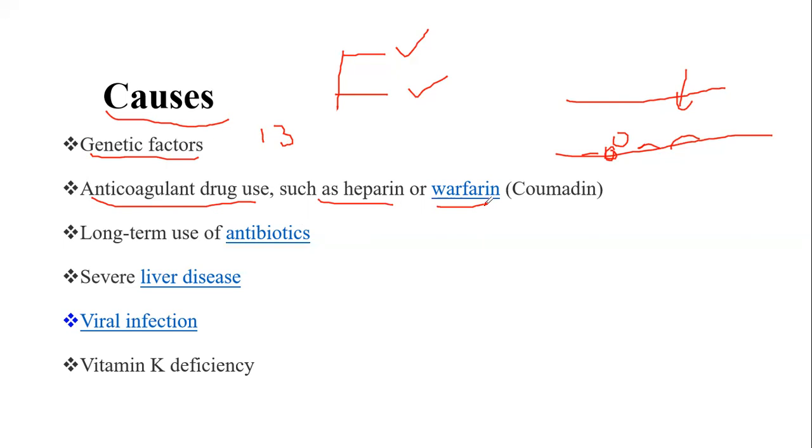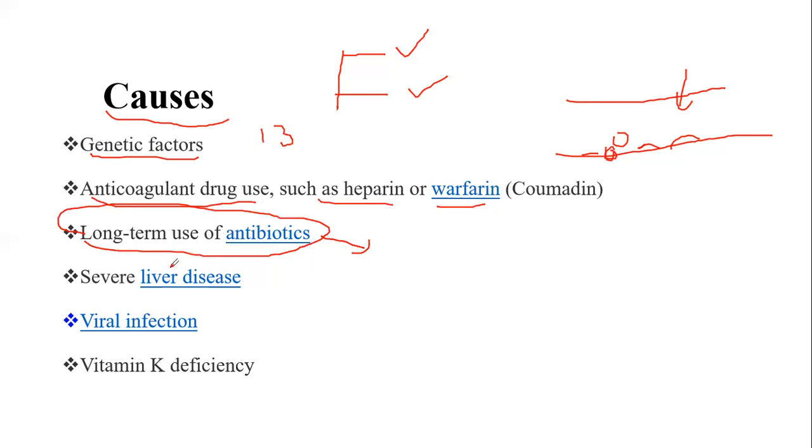Nowadays, we use different derivatives of warfarin and heparin. You must have heard the term enoxaparin, that is the low molecular weight heparin, and that was commonly used in COVID-19 patients to counteract the excessive coagulation process that may cause multi-organ failure and eventually the death of the patient. Then the long-term use of antibiotics is also one of the reasons for coagulopathy, because antibiotics can affect the normal flora of the human body, and due to that, the normal coagulation process will be disturbed.